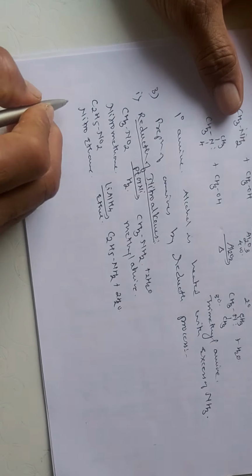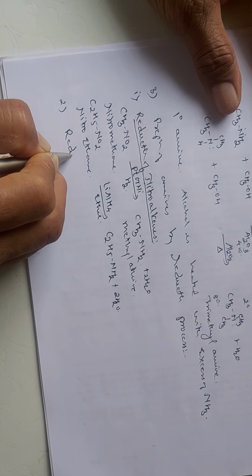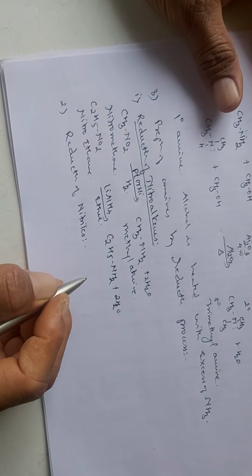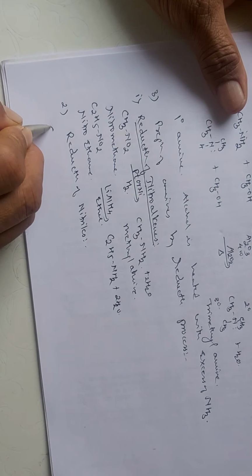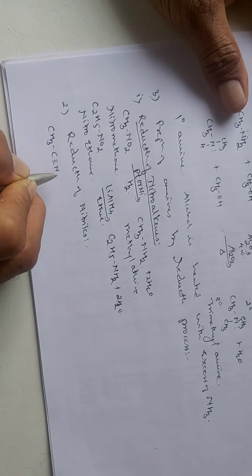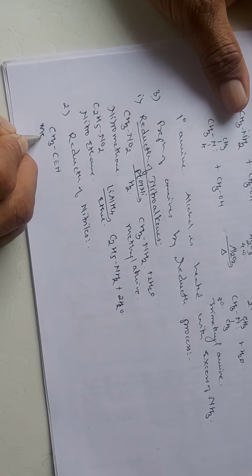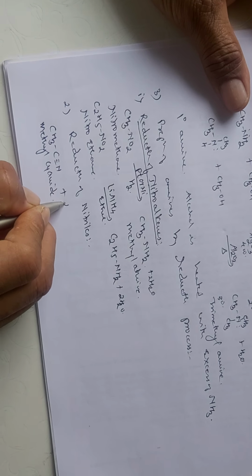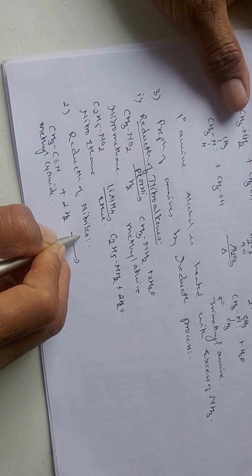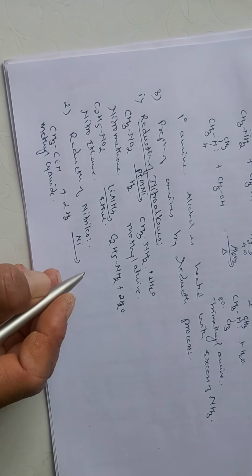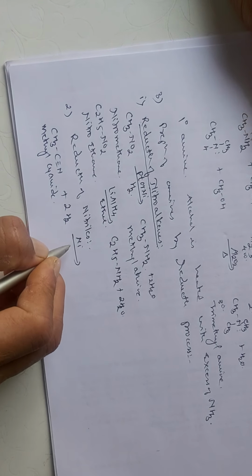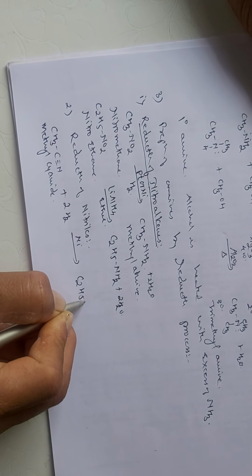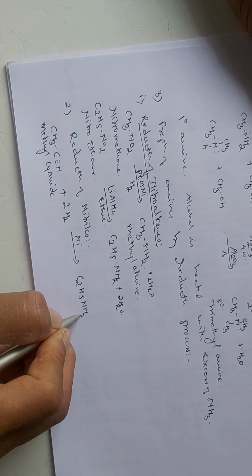Then the second method is the reduction of nitriles. The nitrile, that is CH3C triple bond N, that is methyl cyanide, on reduction by addition of hydrogen in presence of nickel or platinum, we get the formation of ethylamine.